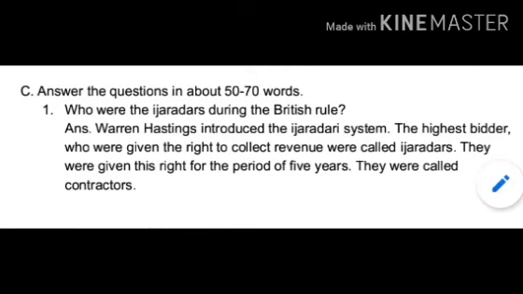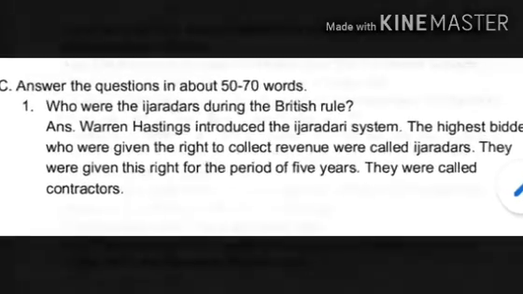Exercise C. Answer the questions in about 50 to 70 words. First, who were Ijardars during the British rule in India? Answer. Warren Hastings introduced the Ijardari system. The highest bidder who were given the right to collect revenue were called Ijardars. They were given this right for the period of 5 years. They were called contractors.